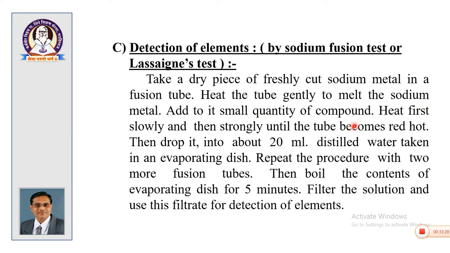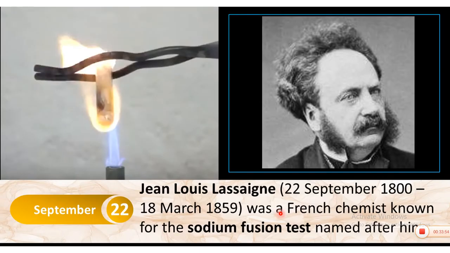Add to it a small quantity of compound, heat first slowly then strongly until the tube becomes red hot, then drop it into 20 ml distilled water taken in an evaporating dish. Repeat the procedure with 2 more fusion tubes, then boil the contents of the evaporating dish for 5 minutes, filter the solution and use this filtrate for detection of elements. This entire procedure is called Lassaigne's test, and the extract obtained is called the sodium extract.